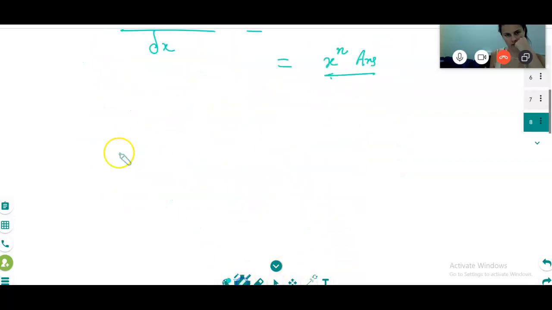So similarly, if there is a constant, suppose here it is 5x cube, integration dx, what will be there?